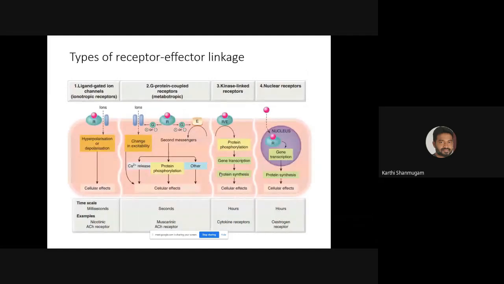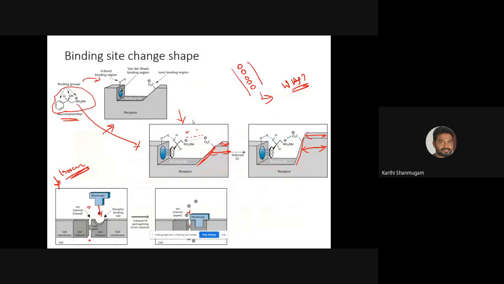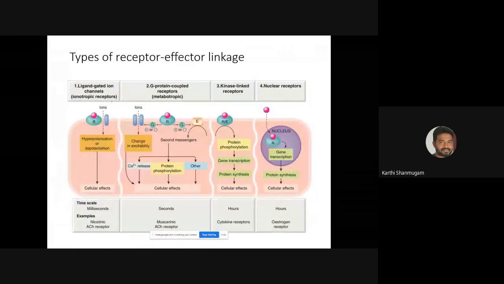We can classify the receptors into 4 types. This ion channel is also an example of an ion receptor, right? So we can classify these receptors into 4 types, or 4 families. The first family is called ligand gated ion channel, ionotropic receptors.